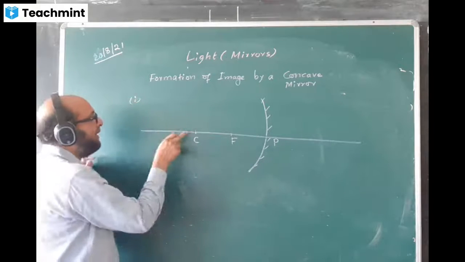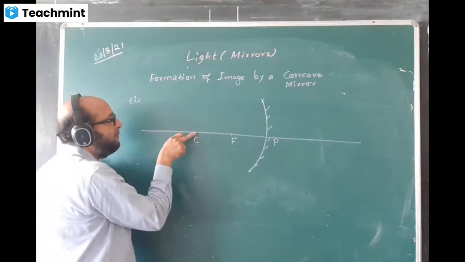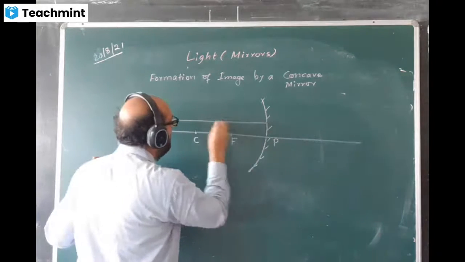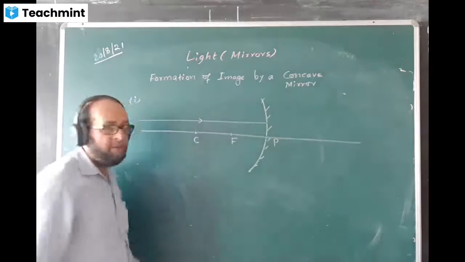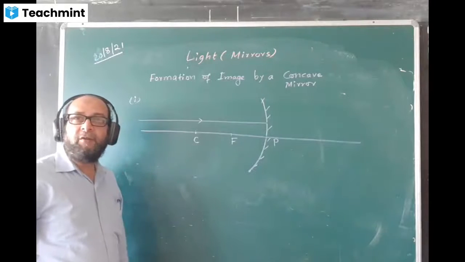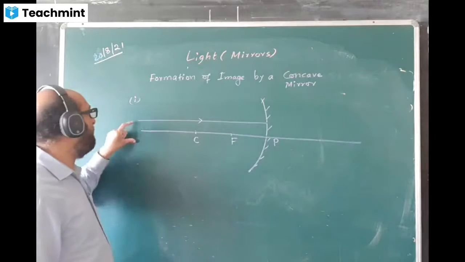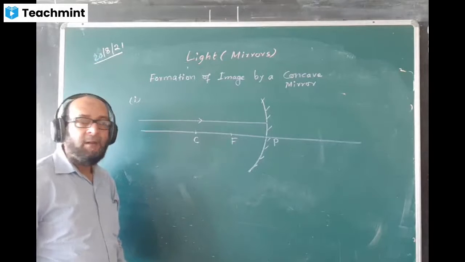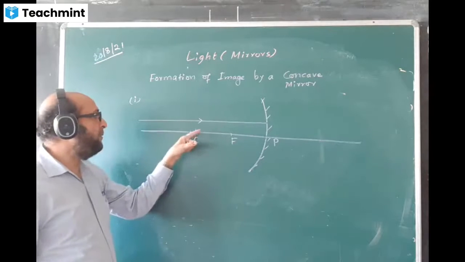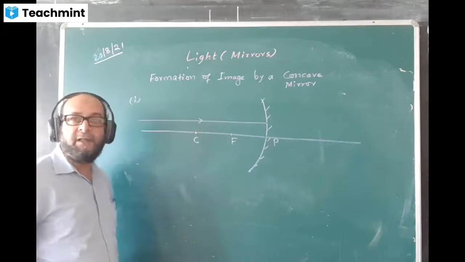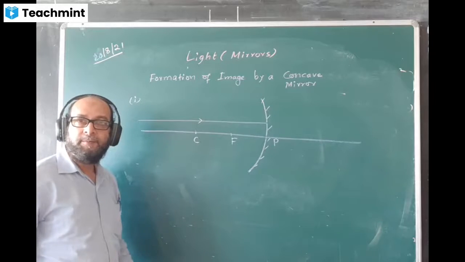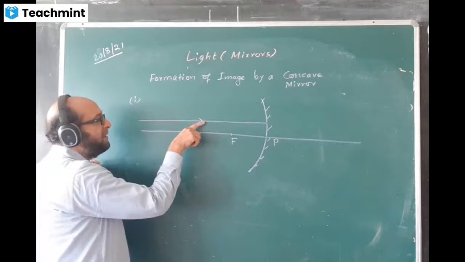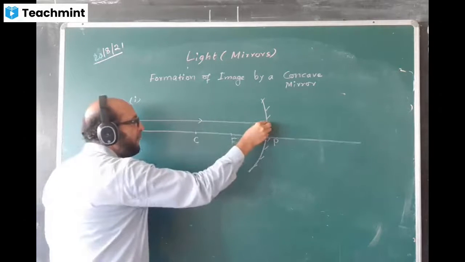Now, the first ray we will take just above the line. One ray will be taken exactly one line above. The object is at infinity. You know, the rays from infinity come all parallel. They all will come in the form of parallel lines. One ray you take above this line, exactly one line above. Sir, done. And this ray, you know what kind of ray it is? This ray is parallel to the principal axis. It will pass through F.